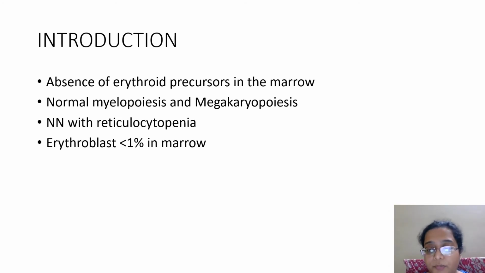So basically the word pure red cell aplasia is self-explanatory, that is absence of red cells and the precursors in the marrow. Myeloid and megakaryocytic lineage will be normal. Since it is a complete absence of the red blood cells, not a defect in the production of red blood cells, the anemia is normocytic normochromic. It is neither macrocytic nor microcytic. And since the production is suffering, there will be reticulocytopenia, and the immature precursor, the erythroblast, would be less than 1% in the marrow.